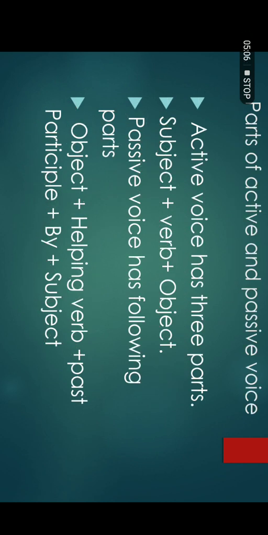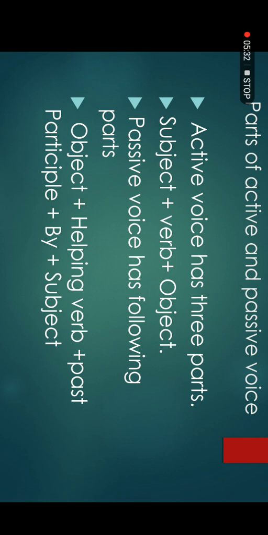Active voice has normally three parts: subject, the doer of an action, the person or a thing who has performed an action. Secondly is the form of verb, that can be in present, in past, or in future. And the third is object, upon which the action has been performed.